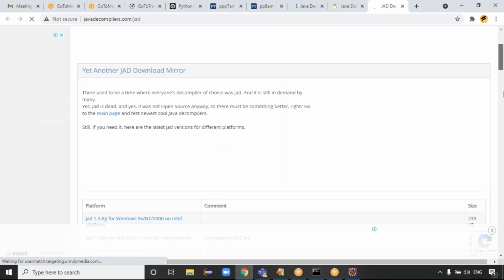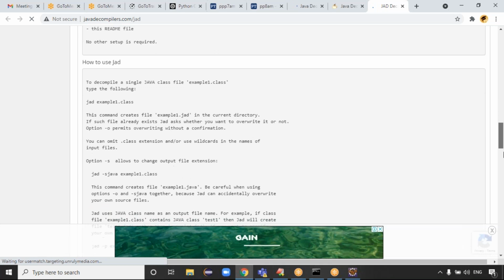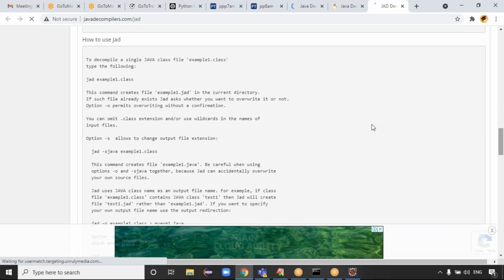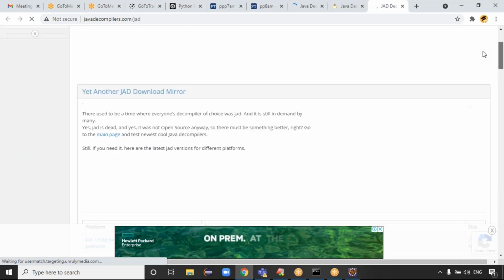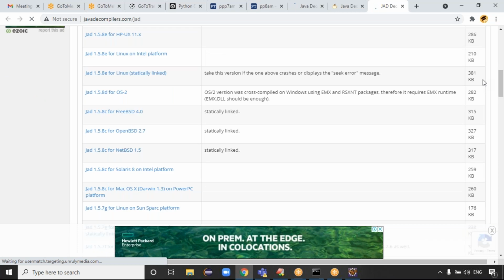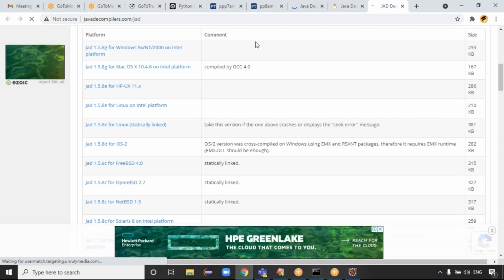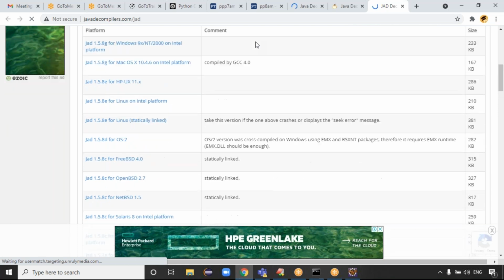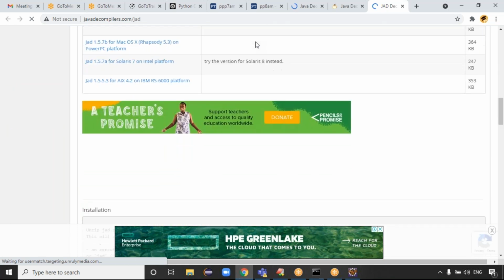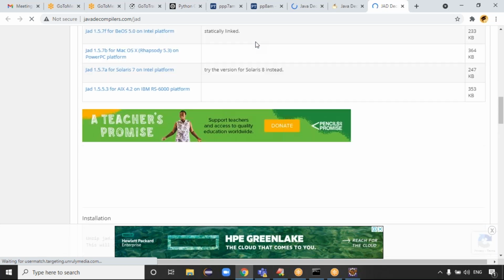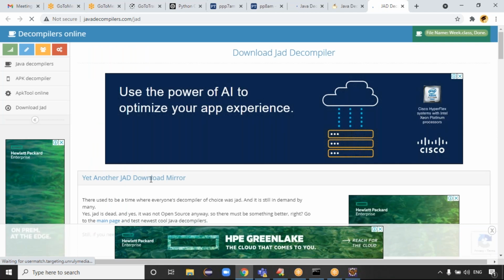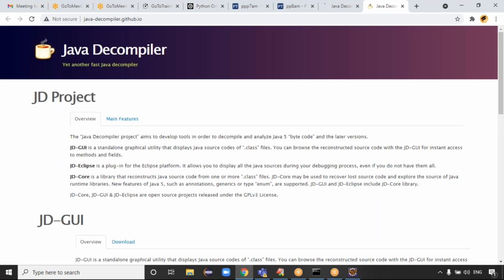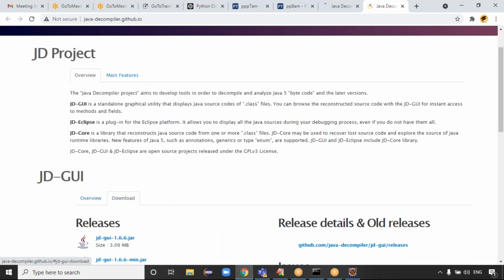Yes, we have to see the internal code, the compiler-generated code, so download the Java decompiler here. Directly we get that file actually. You can visit this website once.